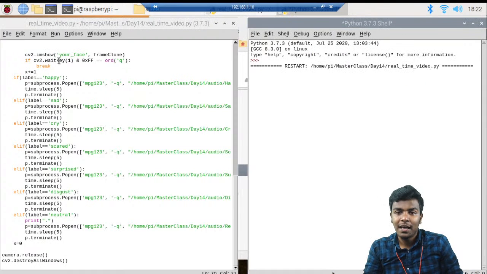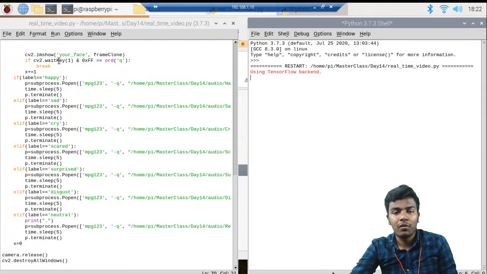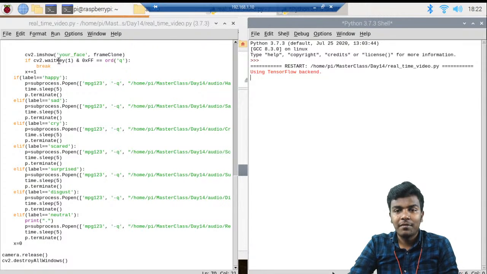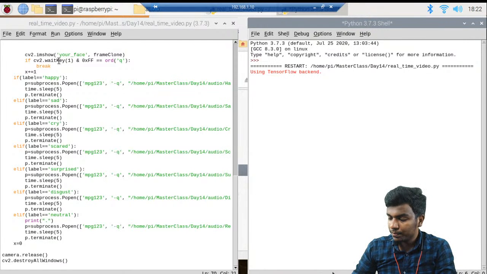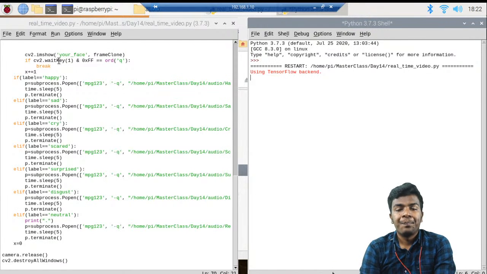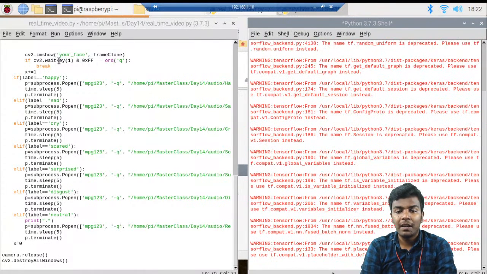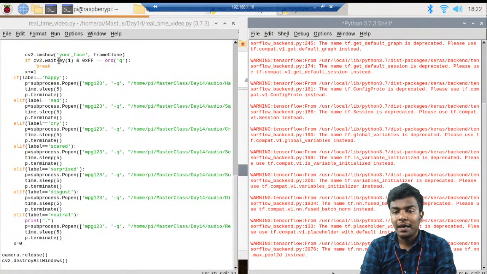Here I've connected another USB camera which is placed in front of me. So let us have the demo. Using TensorFlow as the backend, it starts running the library. I'll turn on the speaker. It will open the camera, and from the camera you can see my emotions. Based on the emotion, it will play music.